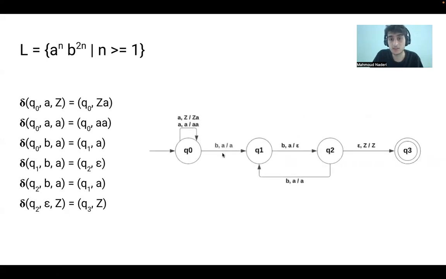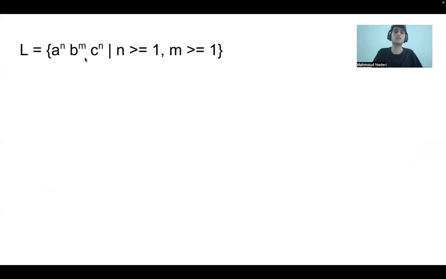It will look like this, and these parts are the same as the previous one, and the tricky part is here. Q1 is for popping. You can see from Q1 we pop 1A and go to Q2. Q2 is for ignoring and getting back to Q1. Actually, this one says I popped, you ignore. It says I ignored, you pop. So for every 2B we pop 1A and the numbers will match.